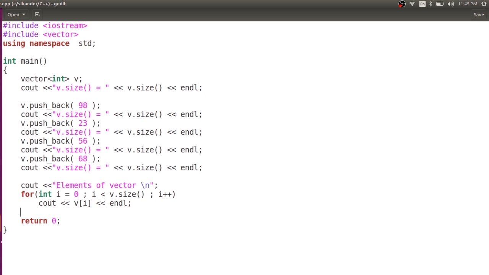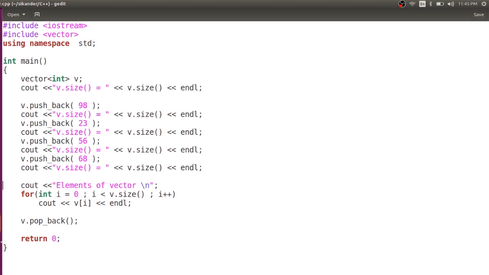If you want to remove an element, we have something called pop_back, right? This will remove the last element which was inserted. For example, we had 98, and after 98 we had 23, then 56 and 68. So the element at the back is 68. That element will be deleted, but remember, it does not return the deleted element. So the return type of pop_back is void.